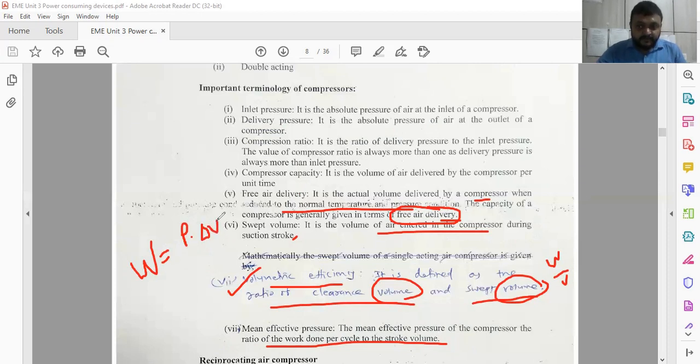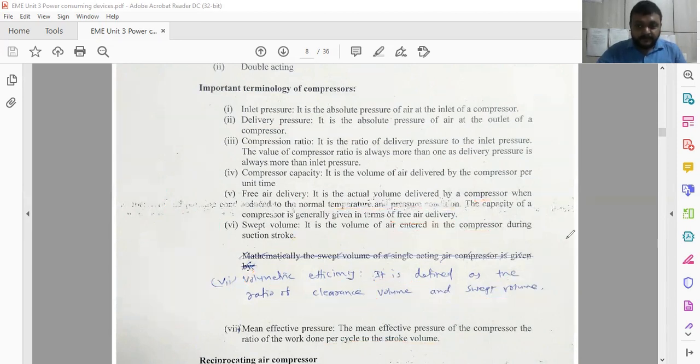So mean effective pressure is found by dividing W by delta V, so easily you can find out P, and that P is nothing but the mean effective pressure of the compressor. So this is about the important terminology associated with the compressor.